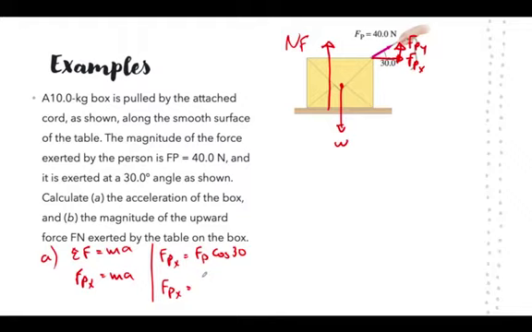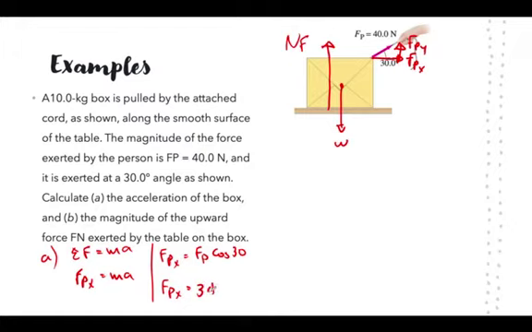So Fpx is going to be equal to 40 times cosine of 30. That gives me 34.64.